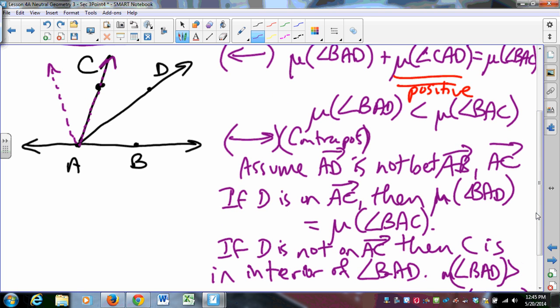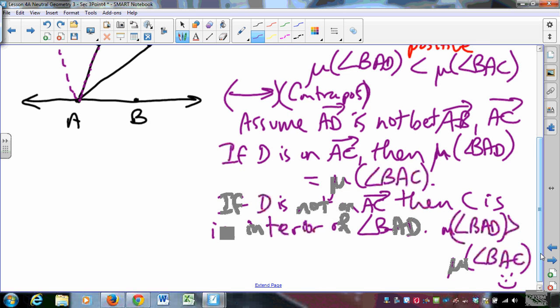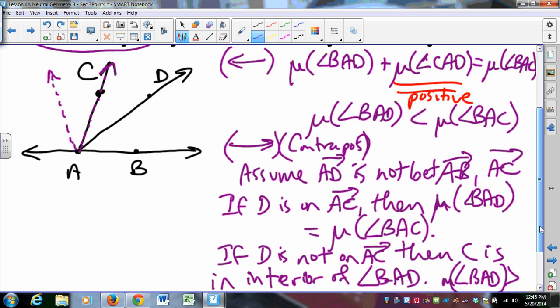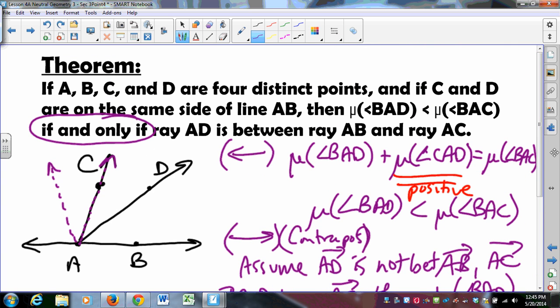And since we've got it going the one way and we've got it going the other, we have betweenness in terms of angle measures, which is great, because if you can get betweenness in terms of angle measures, you can get all sorts of fun results. Okay, so that's all I want to say about 3.4. Those are the things that you need to know in 3.4. I hope that they are helpful to you, and we'll do 3.5 coming up quick.